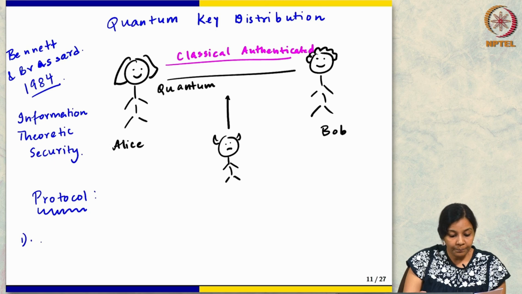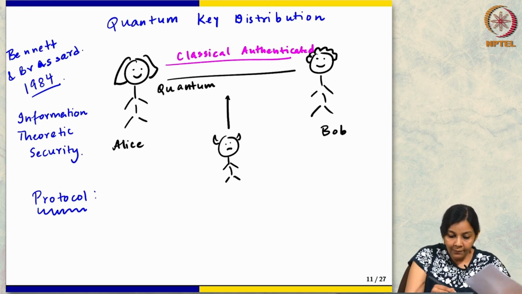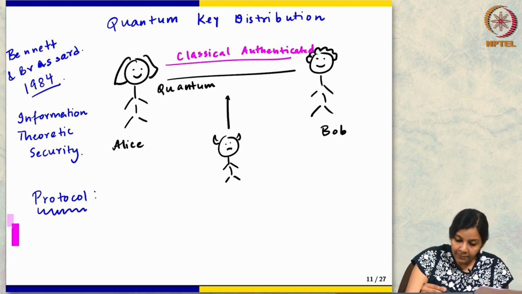Before writing the protocol, I want to talk about the main idea, the main property that we want to use.